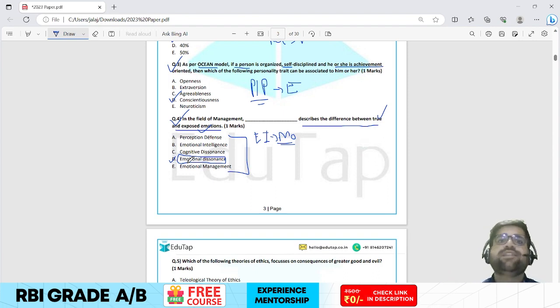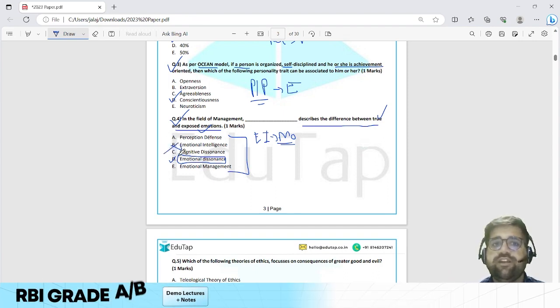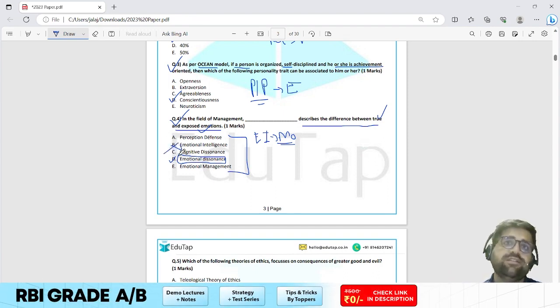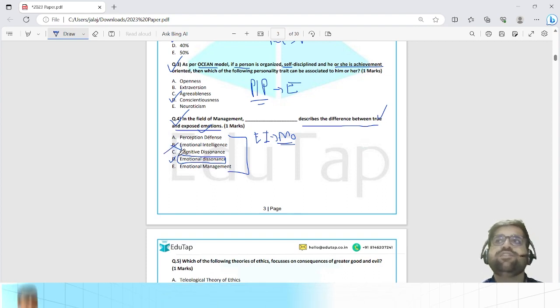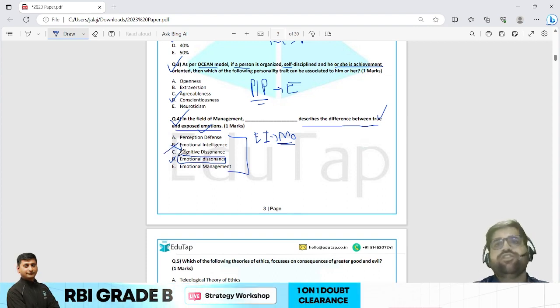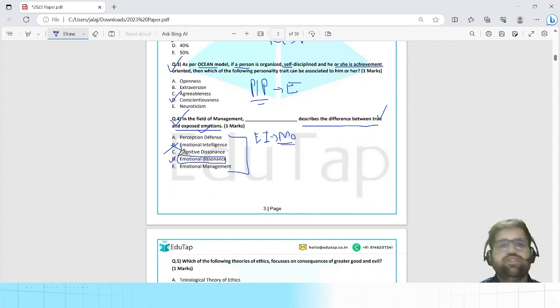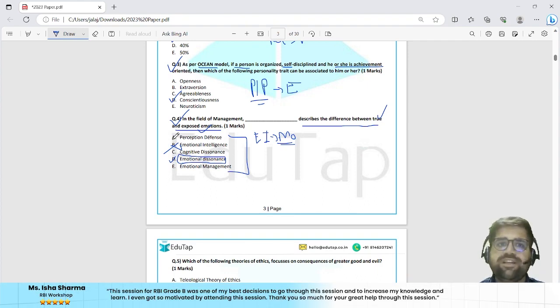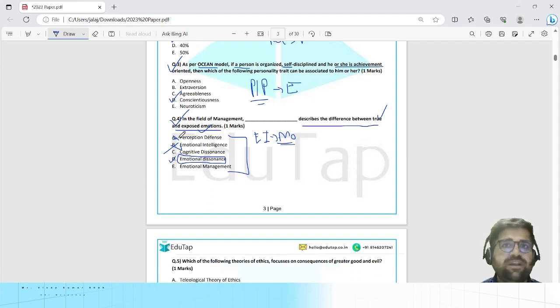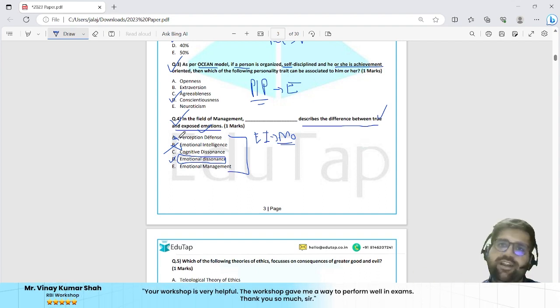The answer cannot be emotional intelligence over here. Why can emotional intelligence not be the answer? Because emotional intelligence is your ability to handle your emotions. It is not the difference between true and exposed emotion. It is how well you perceive your emotions. That is your emotional intelligence. Perception defense, nothing of this sort is mentioned in your question. Perception is totally a different concept.